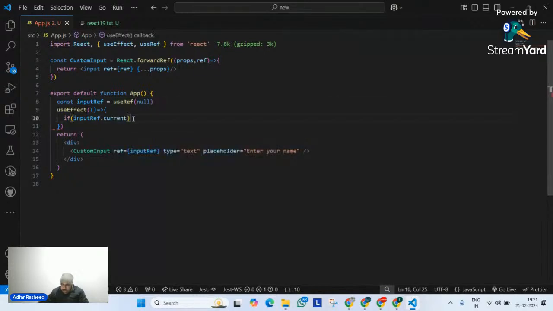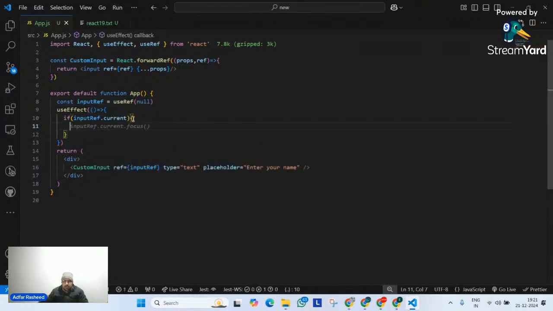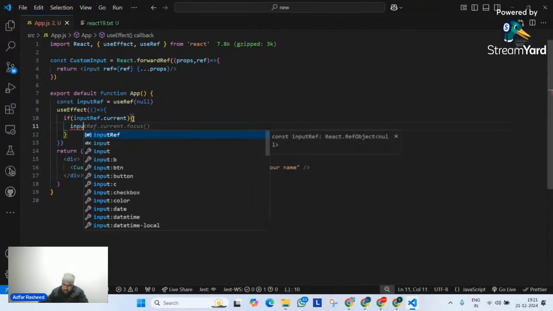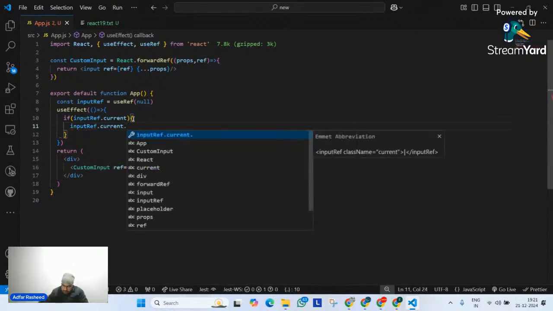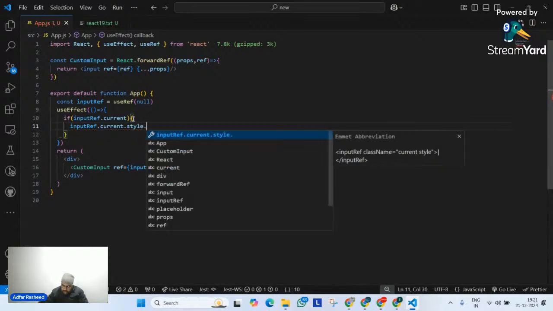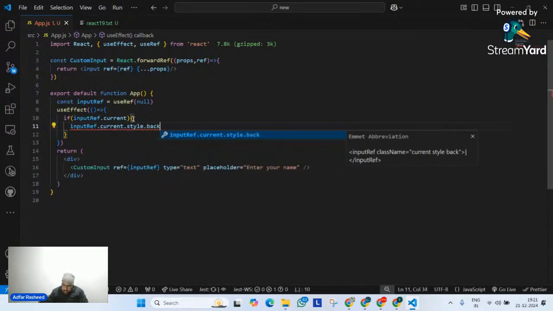So if this is true, in that particular case, implement some code, whatever I want. Simply input ref dot current, which is that input field which I am receiving from the child. For that, please go check its style. Please change its background color, maybe. I'm not worried about what we do. It's about understanding the concept. So let me make it red.